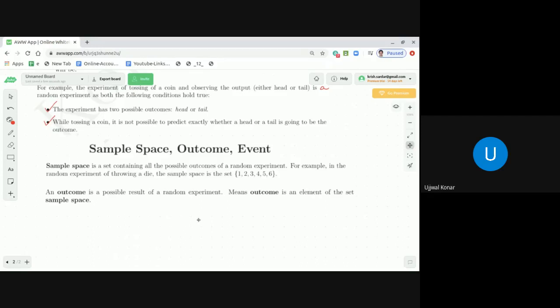Now, after understanding the sample space and outcome, the next one is called event. In set theoretic notation, we can say an event is a subset of the set of sample space. So sample space is a set, outcome is an element of the sample space, and event is a subset of that sample space. Let me first write it down, then let me explain you in detail.